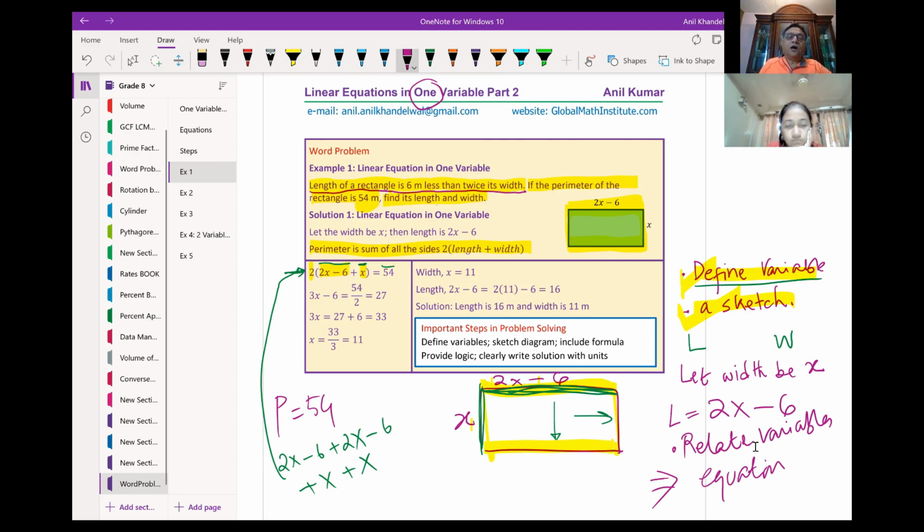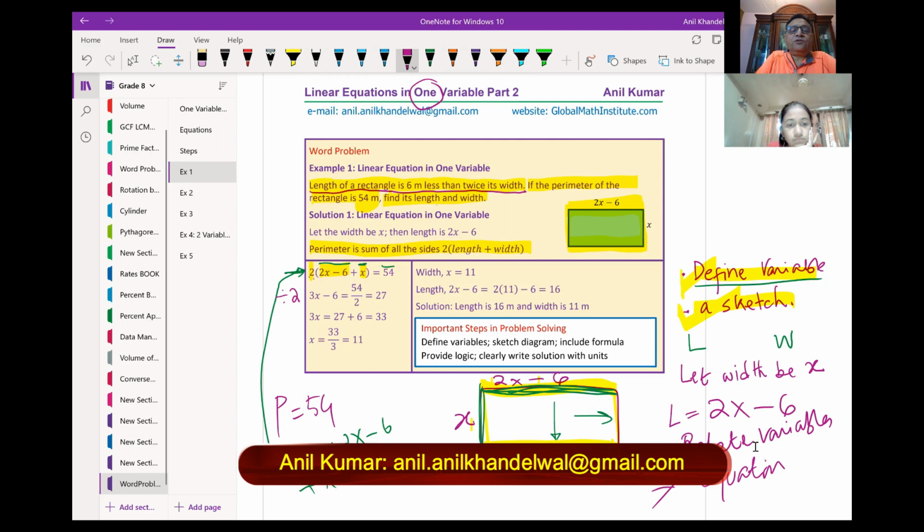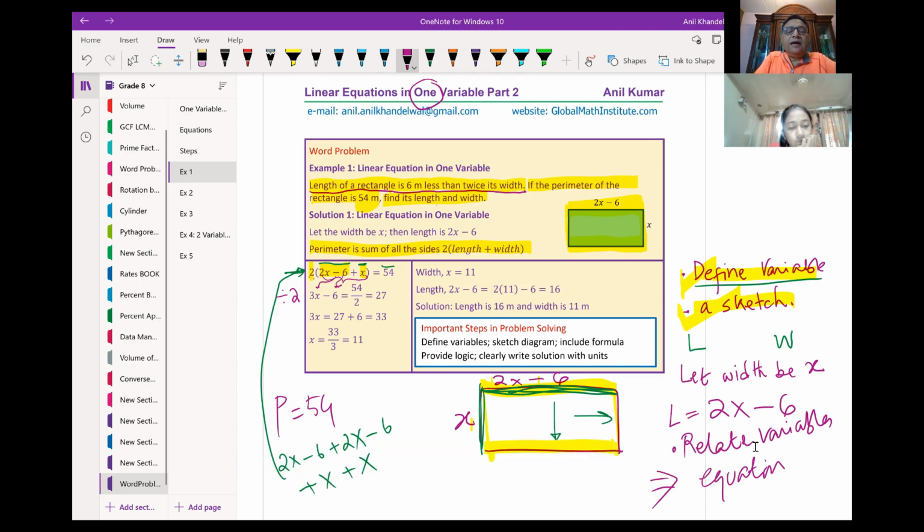So we got the equation. Now, how will you solve it? In this equation, 2 is outside, so I will first divide by 2 on both sides, correct? And then I will also simplify the inside of the bracket. This left side is an expression, so you simplify it. 2x plus x is 3x, and then we are left with minus 6. I divided 54 by 2 and I get 27.